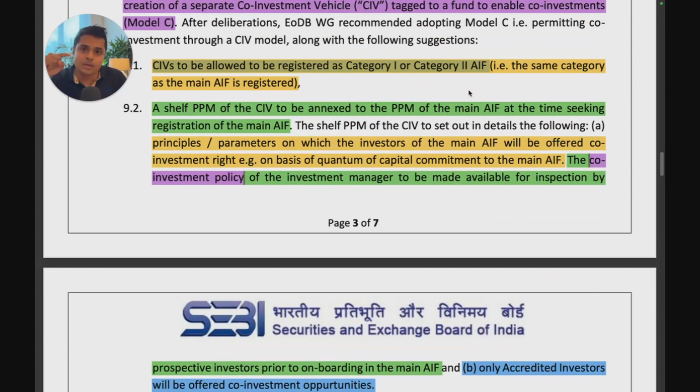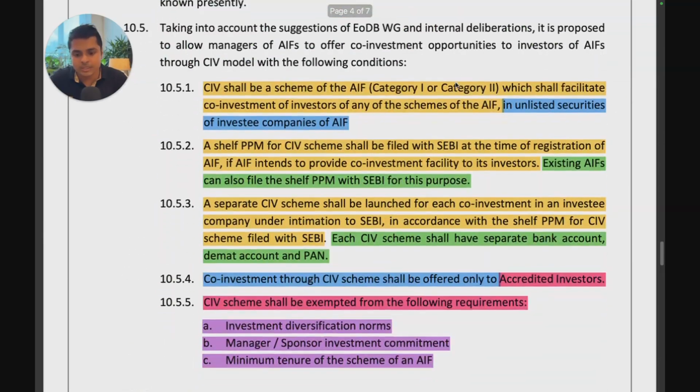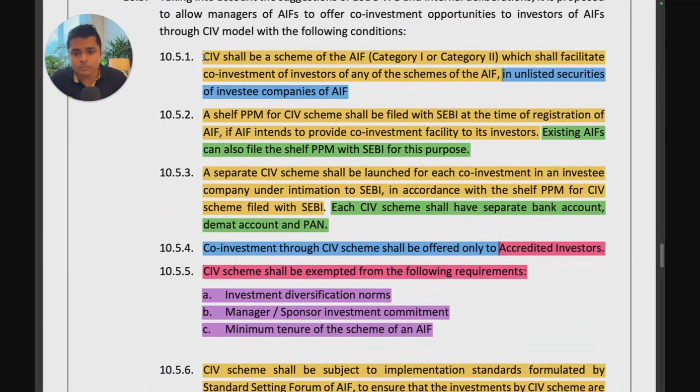Now the thing is, if you want to launch a new category 1 and 2 AIF, the cost is 1 lakh rupees at the time of making the application and 10 lakh rupees plus GST at the time of getting the registration. So you might as well get the co-investment portfolio manager registration because you are not saving on cost here. But SEBI has actually accepted a better approach, which is that the co-investment vehicle shall be a scheme of the AIF, and the cost to launch a new scheme is 1 lakh rupees plus GST. So this really reduces cost in a big way, and they shall facilitate investment in unlisted securities of investee companies.